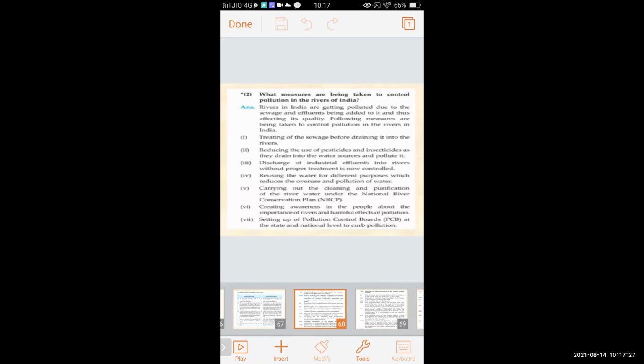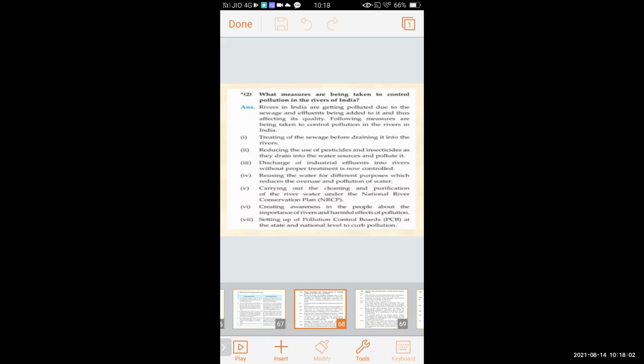Creating awareness in the people about the importance of river and harmful effect of pollution. There is very much need to create awareness among the people because human beings make the water polluted for satisfying his needs. So there should be awareness in the people related to the water, related to the rivers, related to the nature to stop the pollution. It's very much important. So first there must be awareness in the people, in the society related to the pollution of rivers.